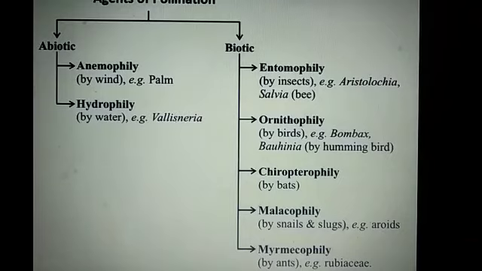If the pollination occurs by insects, then we call it entomophily. Okay, here I give the example. You have to learn one or two examples also. The next one is, if the pollination occurs by birds, we call it ornithophily. And if pollination occurs by bats, chiropterophily. If pollination occurs by snails or slugs, it is called malacophily. And if by ants, then we call it myrmecophily.